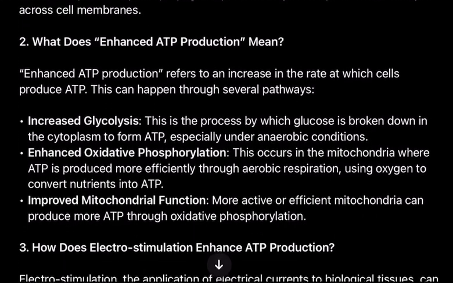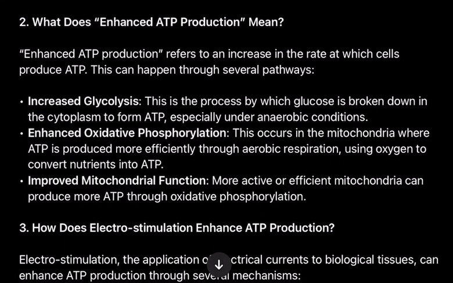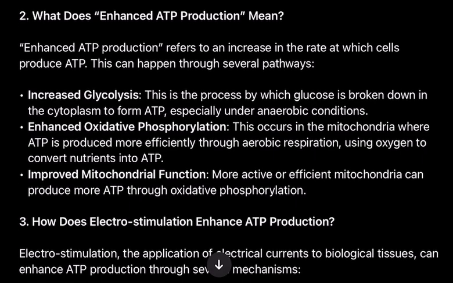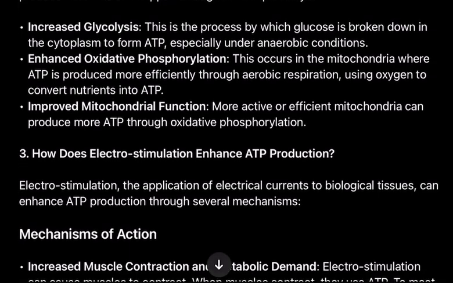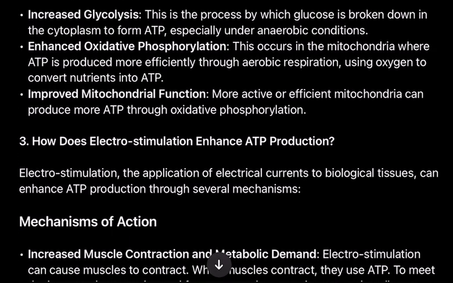2. What does enhanced ATP production mean? Enhanced ATP production refers to an increase in the rate at which cells produce ATP. This can happen through several pathways. Increased glycolysis. This is the process by which glucose is broken down in the cytoplasm to form ATP, especially under anaerobic conditions. Enhanced oxidative phosphorylation. This occurs in the mitochondria where ATP is produced more efficiently through aerobic respiration, using oxygen to convert nutrients into ATP. Improved mitochondrial function. More active or efficient mitochondria can produce more ATP through oxidative phosphorylation.